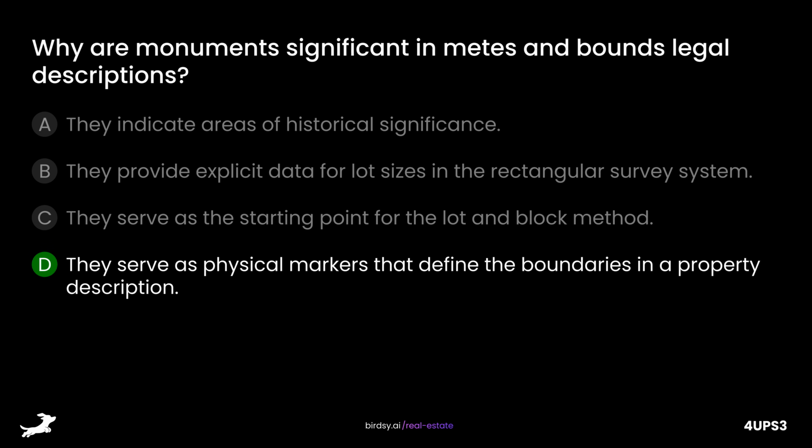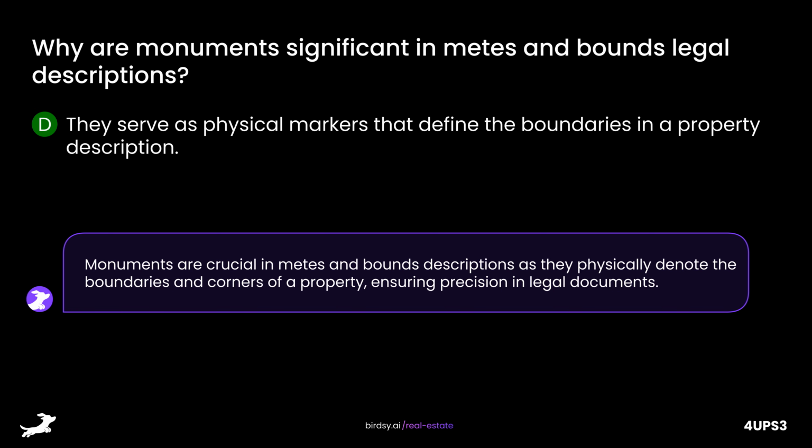The answer is D, they serve as physical markers that define the boundaries in a property description. Monuments are crucial in metes and bounds descriptions as they physically denote the boundaries and corners of a property, ensuring precision in legal documents.